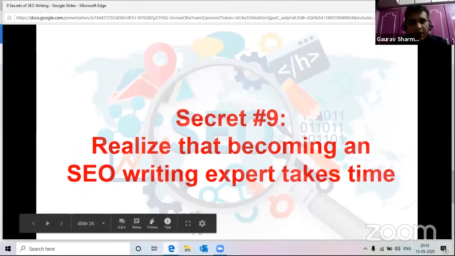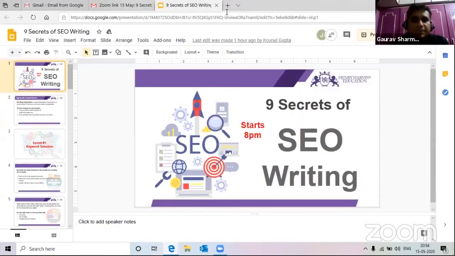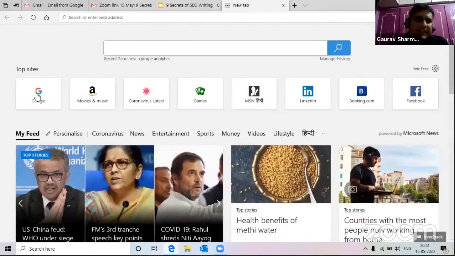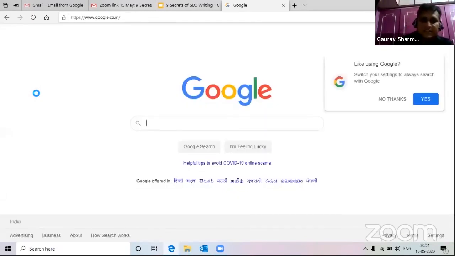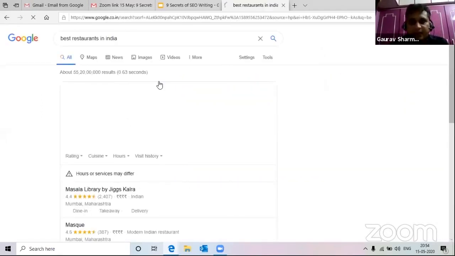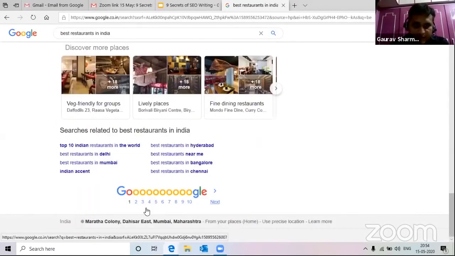Because SEO is important for any type of business. SEO stands for search engine optimization. You might have always seen that people who are visiting your website, anything that people search on Google. Even if I had typed best restaurants in India, there are so many pages in Google. How many of us actually go beyond 10 pages?